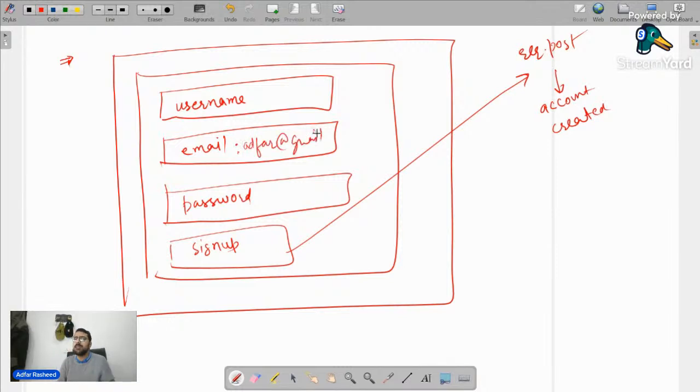Should it allow me to sign up again? Because I have already used this email, it's already in the database. So should another document be created inside the database? The answer is no. It should simply tell me this email already exists, try forgetting the password, something like that. It should not allow me to sign up again.